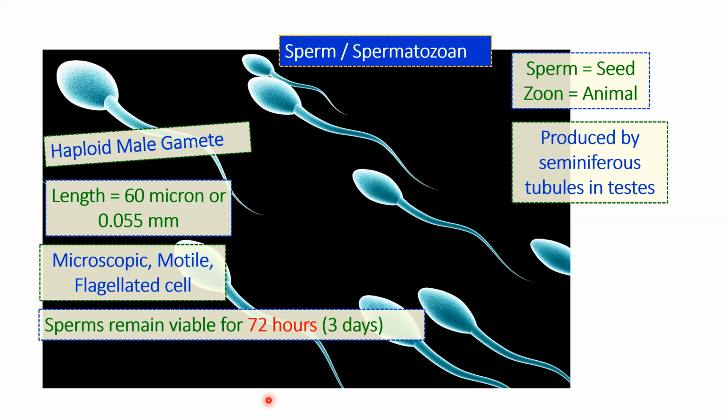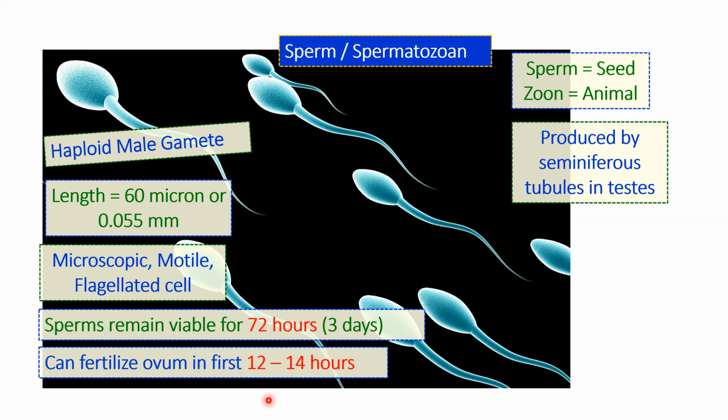So during the spermatid stage, it is non-motile. But when it changes into sperm, it becomes motile and is able to move because of the flagella. The sperm remains viable for 72 hours or 3 days in the female reproductive tract, and it can fertilize the ovum in the first initial 12 to 14 hours.